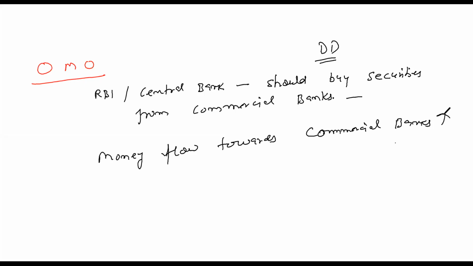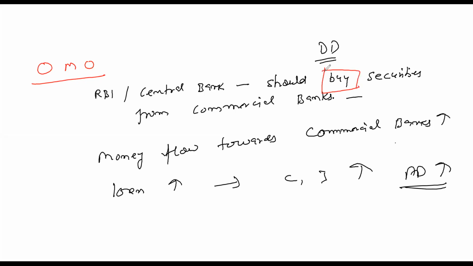So if commercial banks have more money, then they will be able to give more loans. If loans increase, then from that money, consumption and investment can also increase. So aggregate demand will also increase. So make sure you got the meaning now. So in open market operation, to control deficient demand, RBI should buy securities. The main word is buying securities.